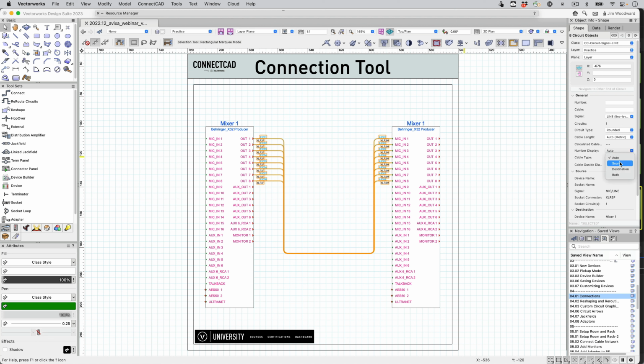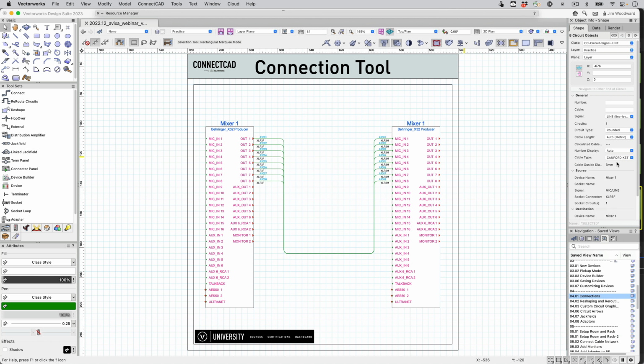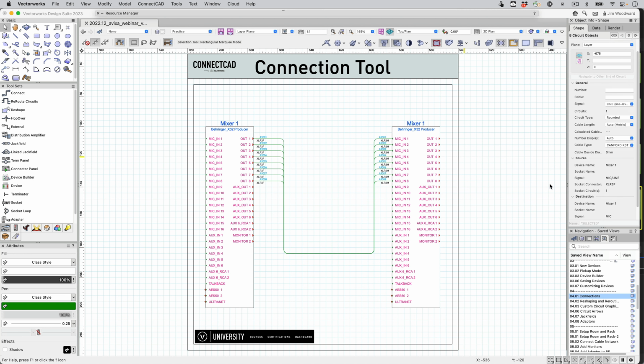We can choose the number display to have it at the source, destination, or both. And the cable type will give us the diameter of the cable and give us our volume and our cable routes.